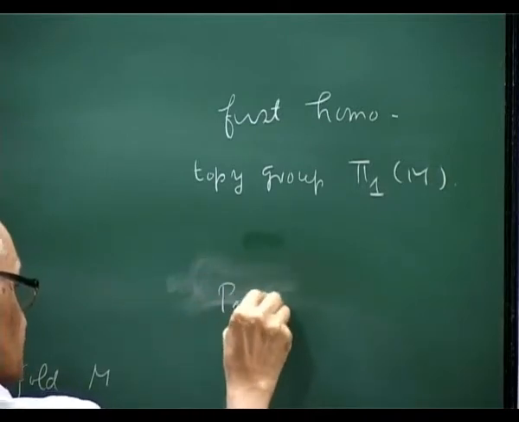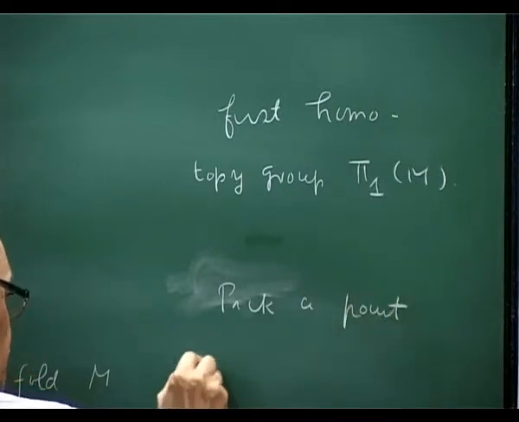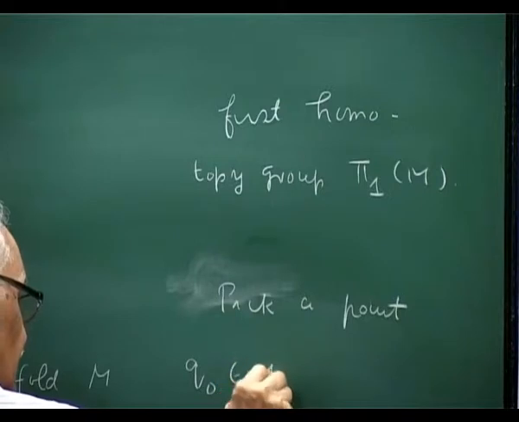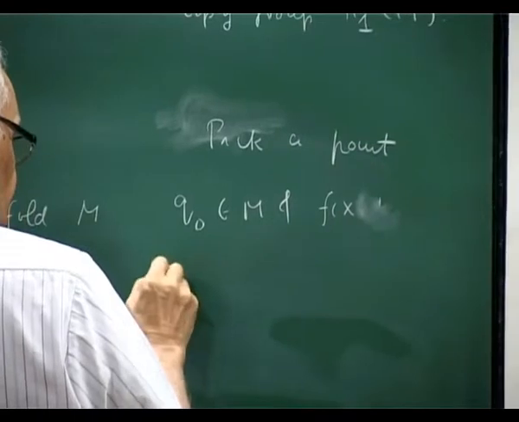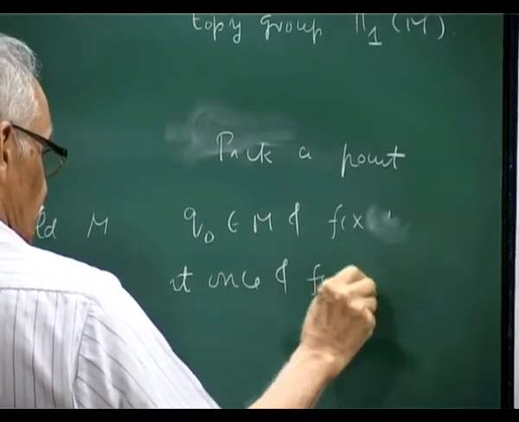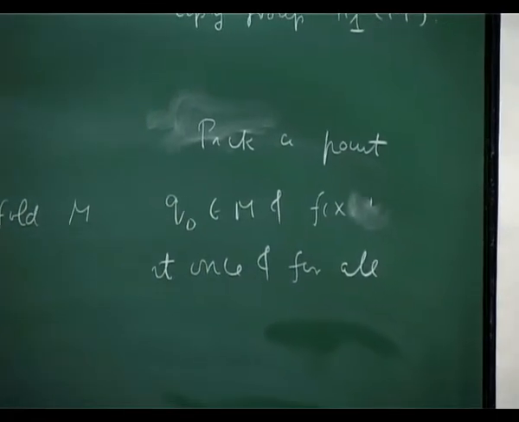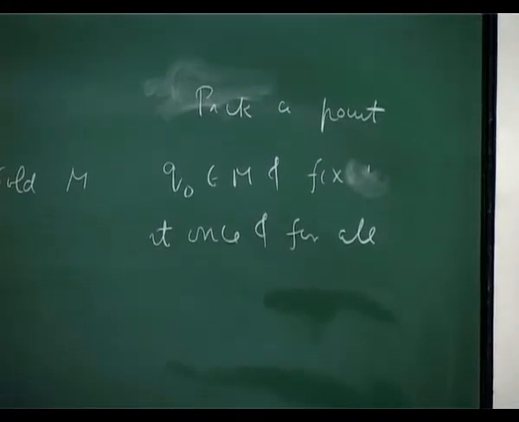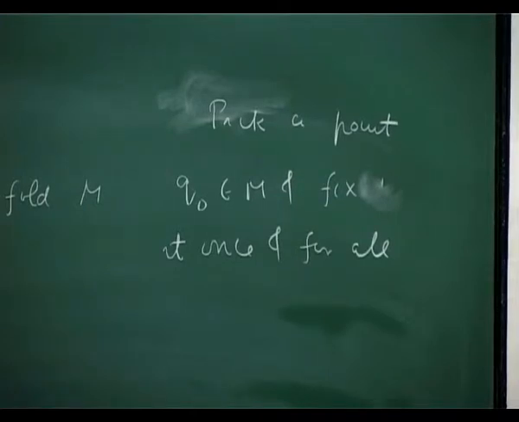Pick a point, call it Q0 in M and fix it once and for all. You should not change it. If you change it, then you will get something else. You will find something called the first homology group, which is simpler than pi 1 of M.